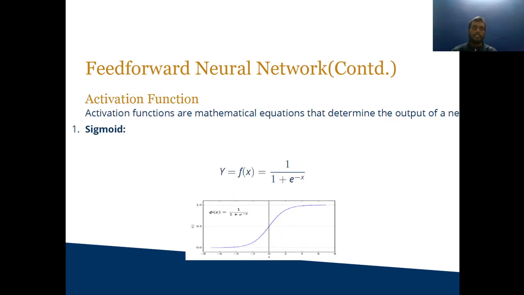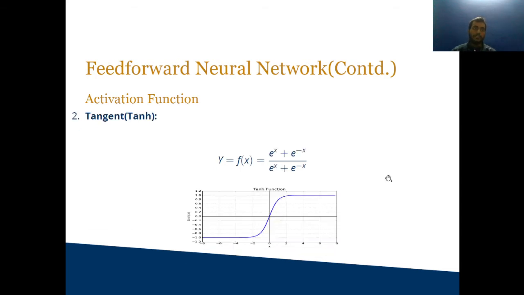Some activation functions are there to analyze or to linearize the output. First activation function is the sigmoid activation function. The formula is 1 upon 1 plus e to the power minus x. Its value ranges from 0 to 1.